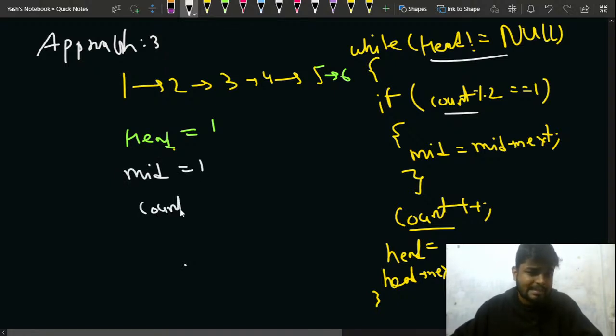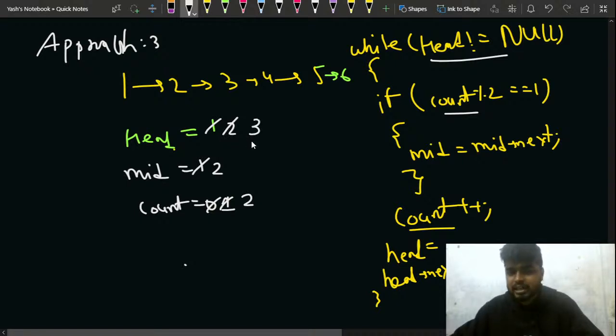My counter currently is 0, so I check, is my counter odd? No, it's not, so I update my counter by 1 here, and my head moves to 2, right? After that I check, is my counter odd? Yeah, counter is 1, so it is odd, so that means I increase my mid from 1 to 2. My counter increases to 2 and my head will move to 3, right? After that I check, is my counter odd? No, it's not, so I'll not be changing my mid, but my head moves to 4 and my count moves to 3, right?